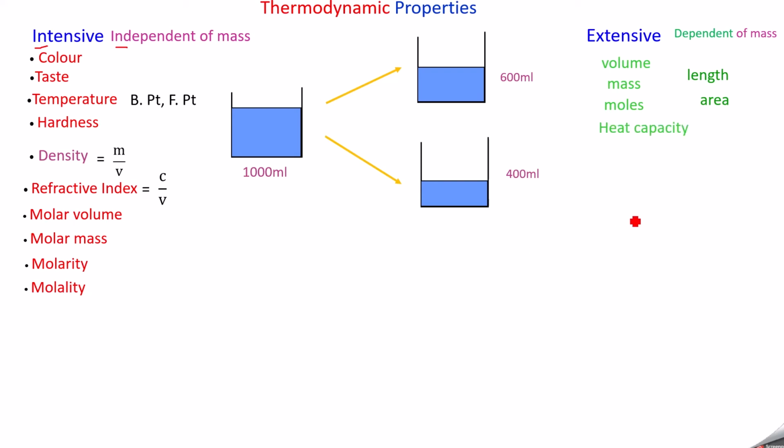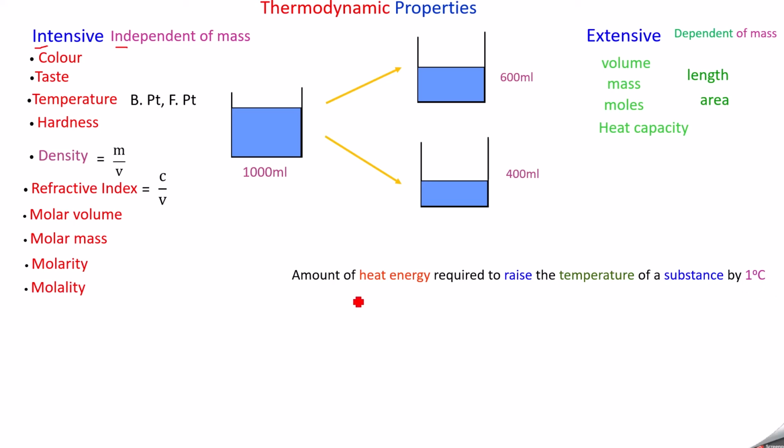Next we have heat capacity. Heat capacity is defined as the amount of heat energy required to raise the temperature of a substance by 1 degree Celsius. We are not fixing the mass. We are saying simply the substance. We are going to raise the temperature of this substance. We have not fixed the mass. It may be 1 gram, or 1000 gram, or 0.5 gram. So we are taking some amount of the substance and raising its temperature by 1 degree Celsius.